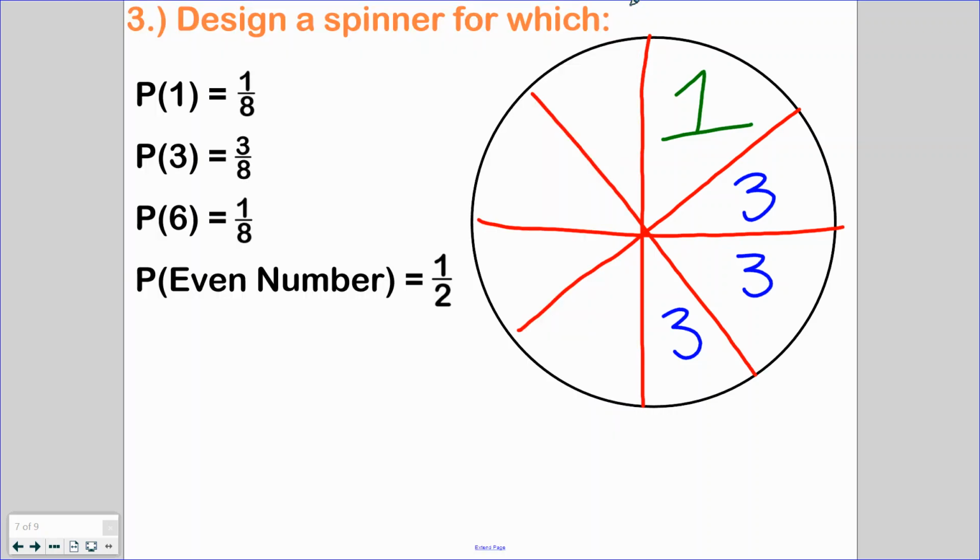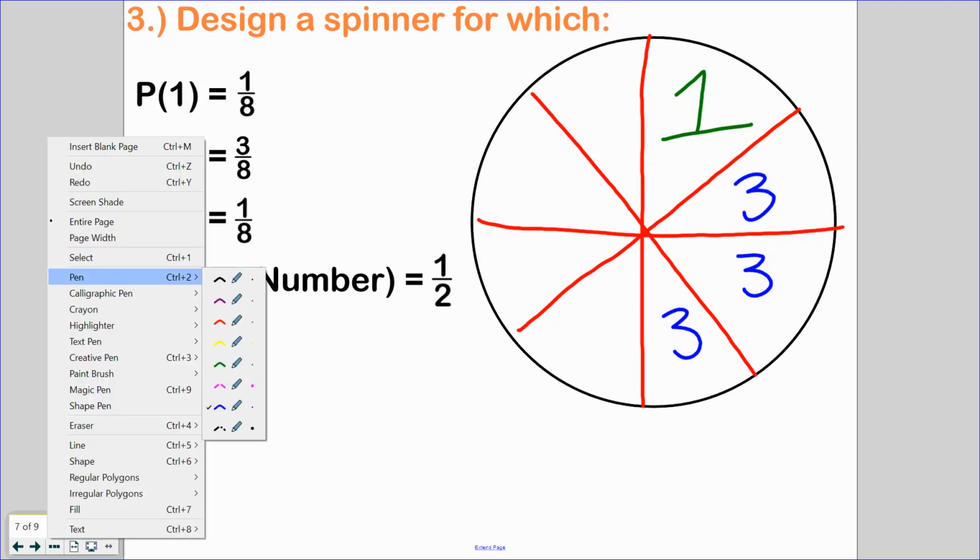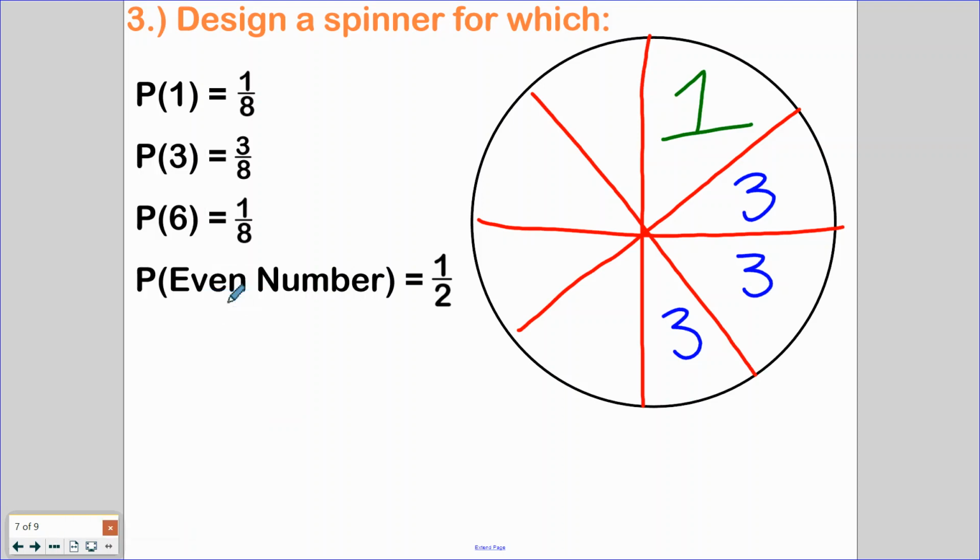Okay, and now we have the number 6. The probability of getting a 6 is also 1/8. So I'm going to put a 6 right here. So remember, we're designing the spinner. So there's multiple ways you can do this. I could have put these 3s over here. It didn't really matter as long as we are representing the probability in the appropriate way. Okay, now I need to have the probability of the even numbers being a half. Well, I can't use 1 because that's not even. I can't use 3 and I can't use 5.